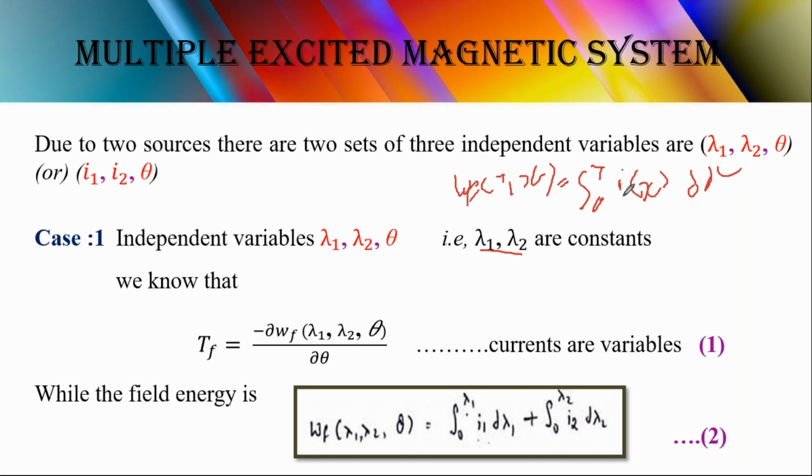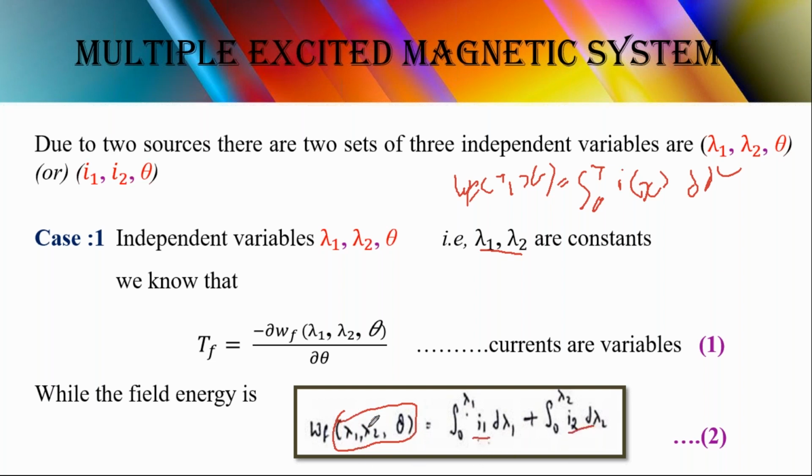The same equation we are using here, Wf of lambda 1, lambda 2, theta. Here, the parameters we use inside the Wf bracket are constants, so they should be independent variables. By using independent variables, we can find the variable parameters, that is, currents I1 and I2.